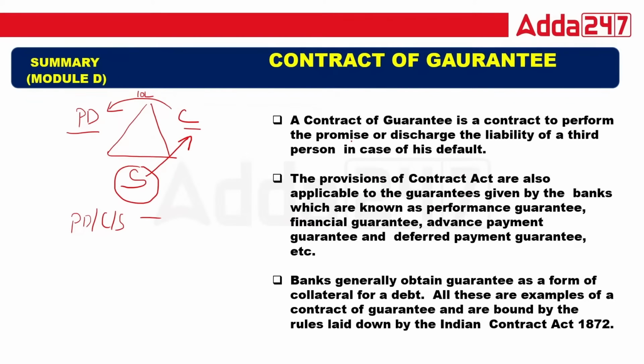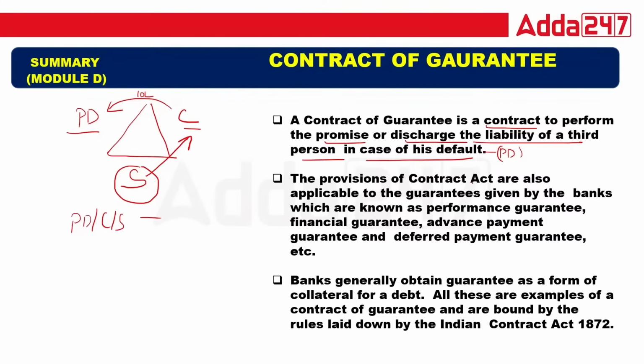Now see what is written here. The contract of guarantee is a contract to perform the promise or discharge the liability of a third person in case of default. So who is the defaulting party? The principal debtor is the defaulting party. That is so simple. Done.